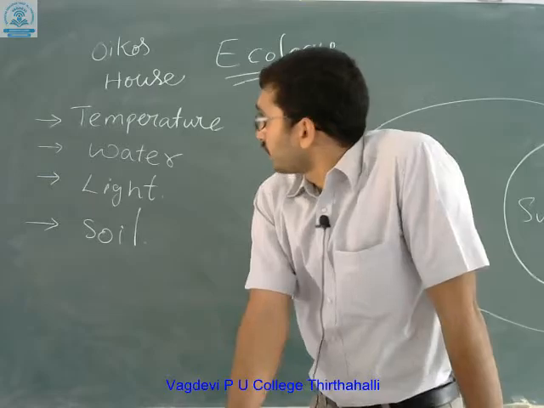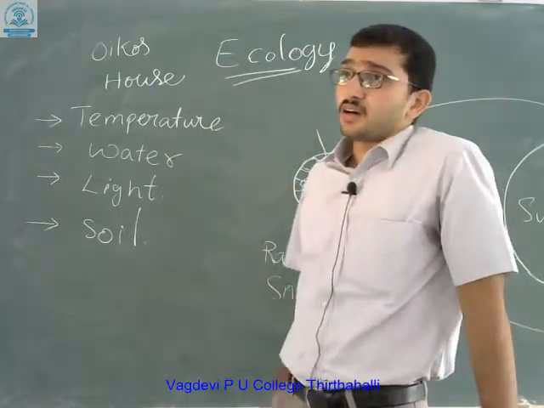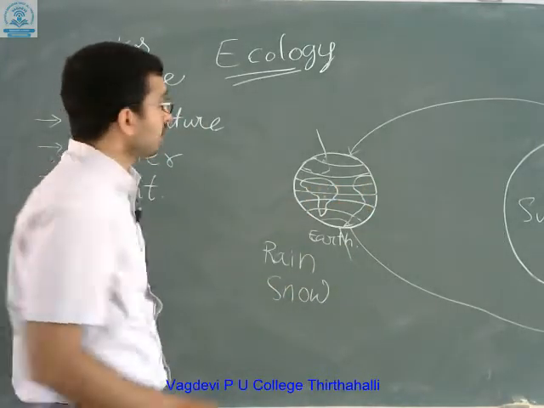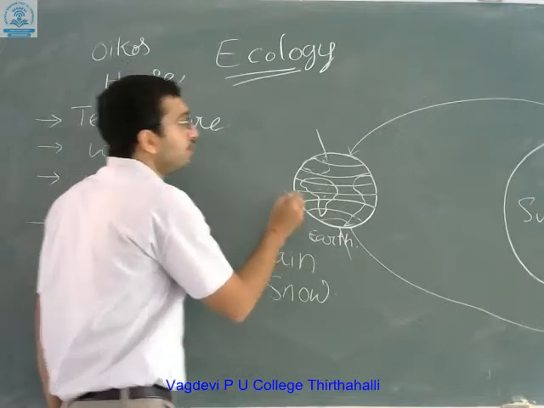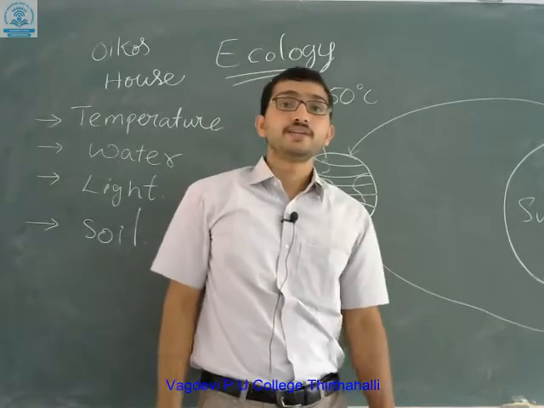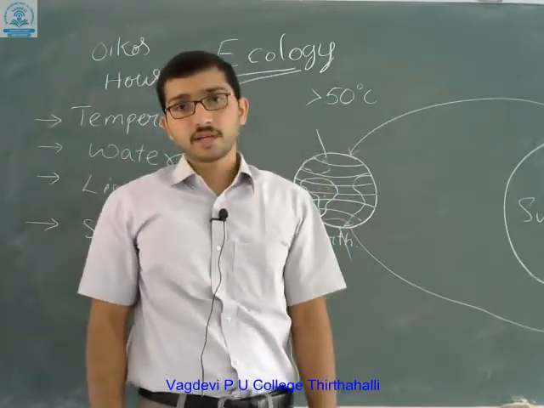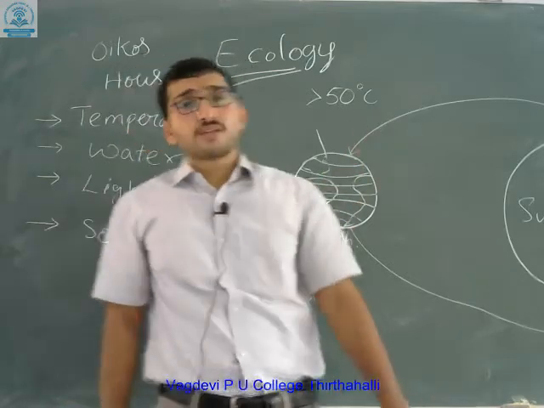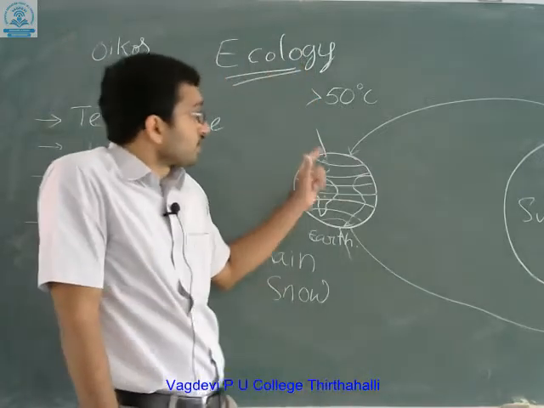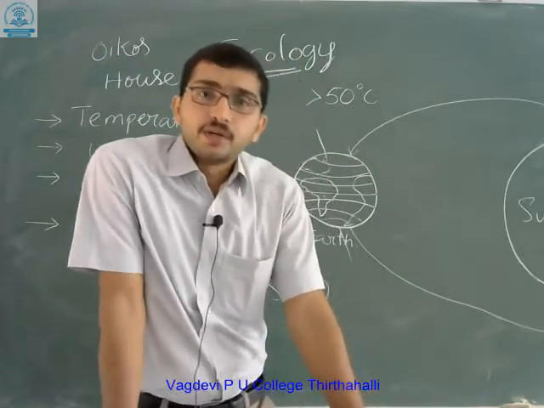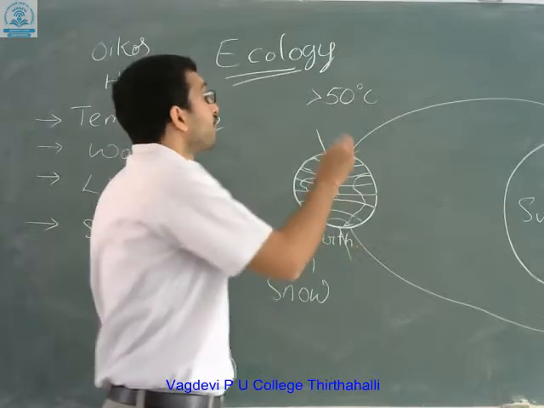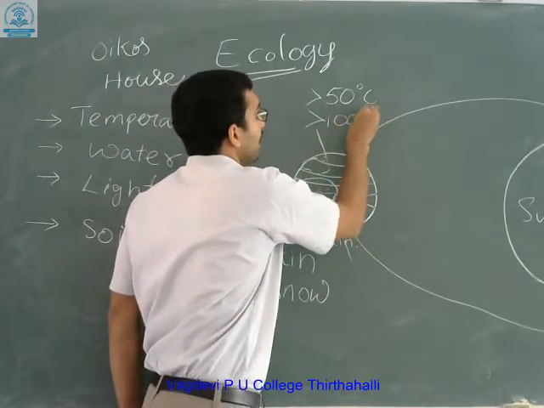One thing you have to remember here is the temperature in the tropical deserts. When you go to the deserts, in the tropical desert region, the temperature can grow more than 50 degrees. Similarly in the tropical region you can also find thermal vents. Thermal springs and deep hydrothermal vents are also present, which can range from more than 100 degrees.